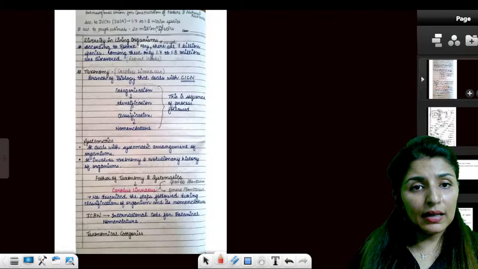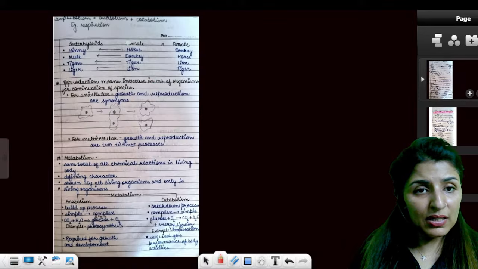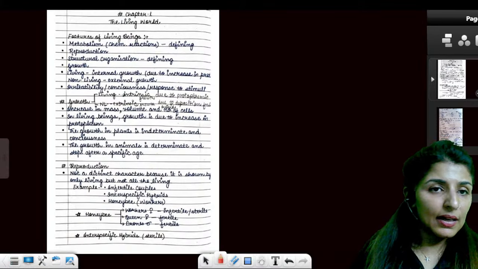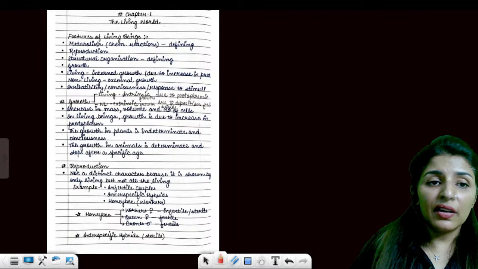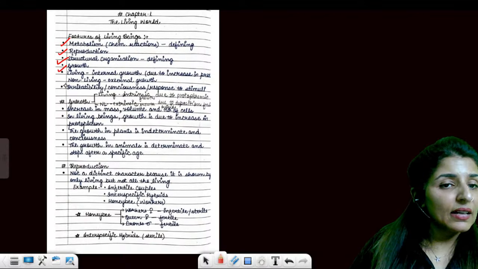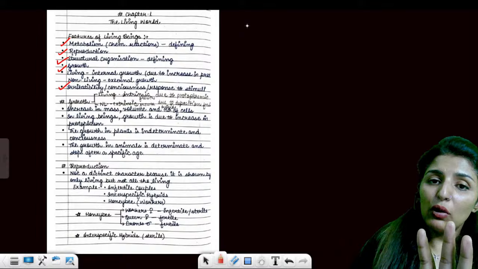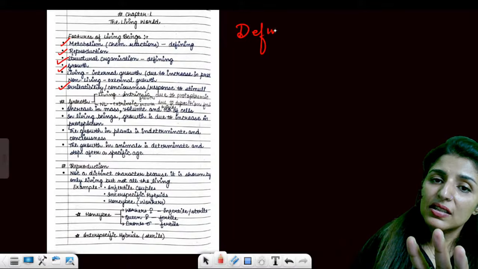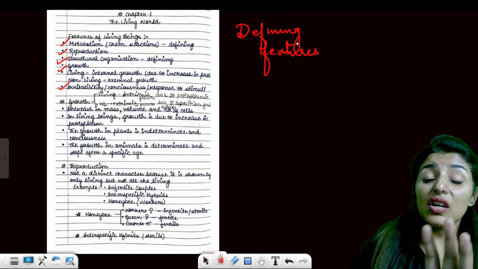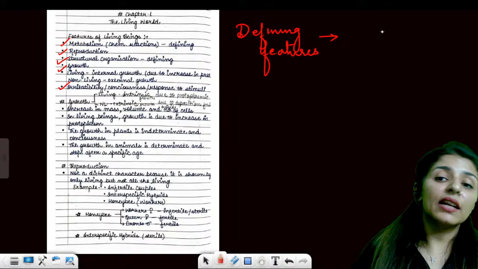Okay. See, in living world, the things that you must actually take care of. Number 1 point. Quickly, let's revise. What are the features of living beings? Metabolism, reproduction, structural growth, and then irritability. Now, out of this, let's talk about the defining features. The defining features are which are always present in all living beings.